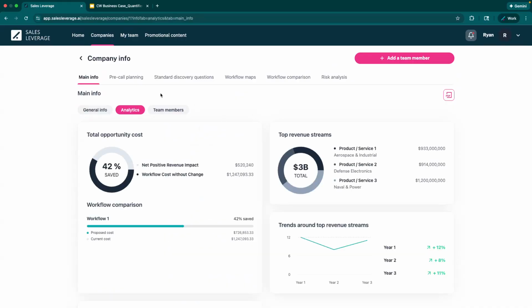Okay. This gives you some analytics. This is the stuff we will pull in through the pre-call planning module, but that's where the numbers came from. It shows what the top revenue streams are for that company, right? They're a $3 billion company, but where do those revenues come from?